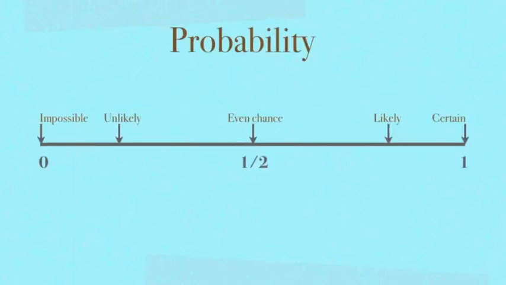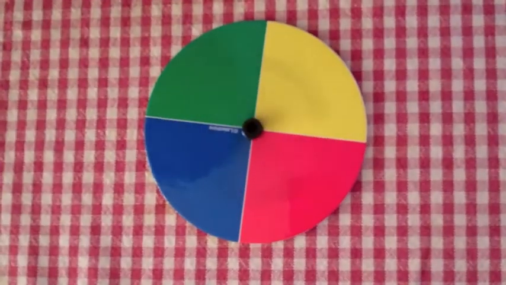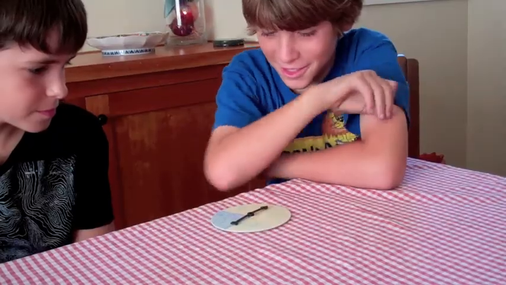Let's look at our number line. 1/2 is right in the middle. There's an even chance. Maybe you'll choose the right one, and maybe you won't. There's an even chance of winning a coin toss game. And now let's take a look at spinners. I think it's gonna land in yellow. Well, good, because blue's my favorite color. Let's see.